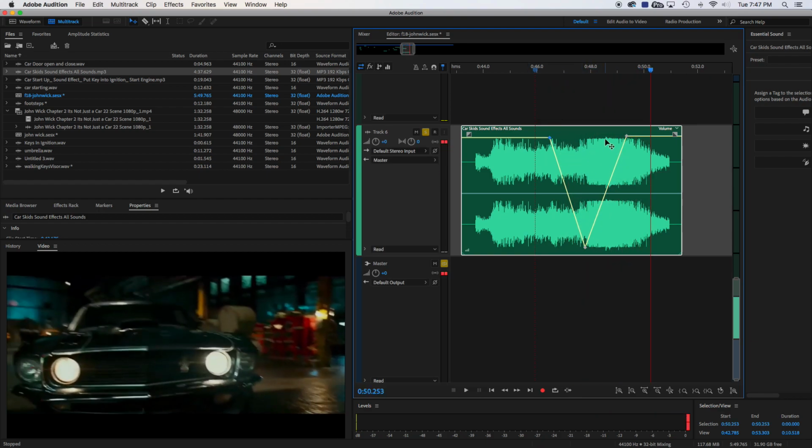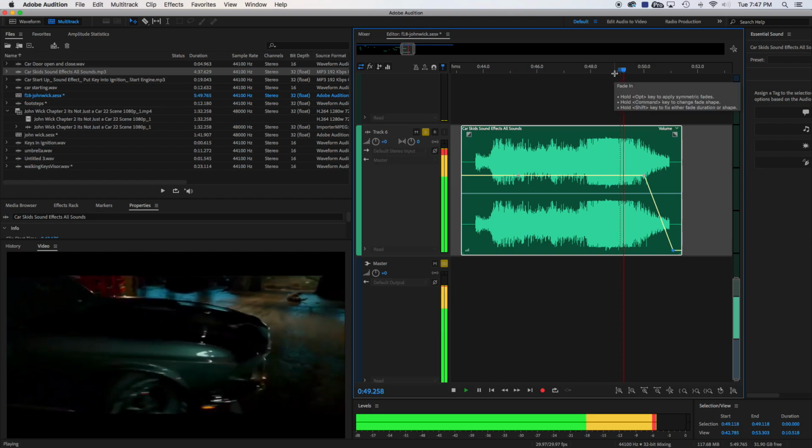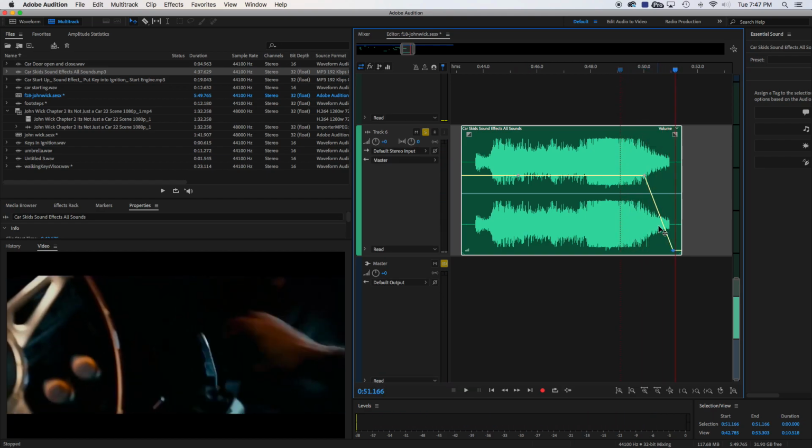All right, so that's really effective when you want something to move away and close to you, or you just want something to fade off. Like if I wanted that to fade off at the end, I could just go here and just drag that down, and that fades it off. Not worrying about the video right now. All right, it's fading that off.